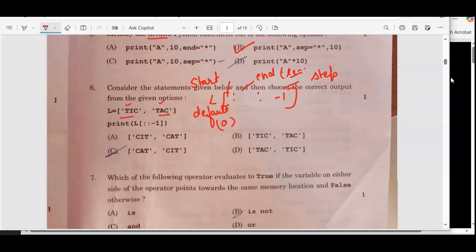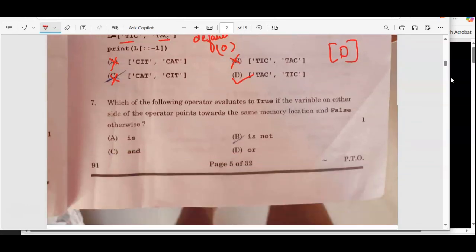It does not reverse the individual values; the last value comes first, and like that it reverses the elements of the list. So option number D is the correct option.